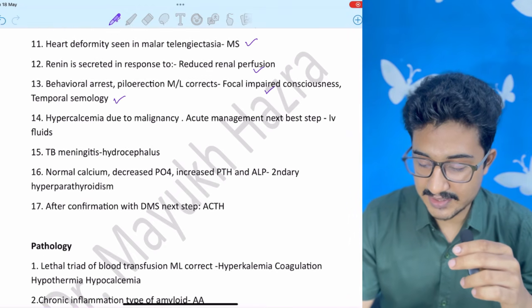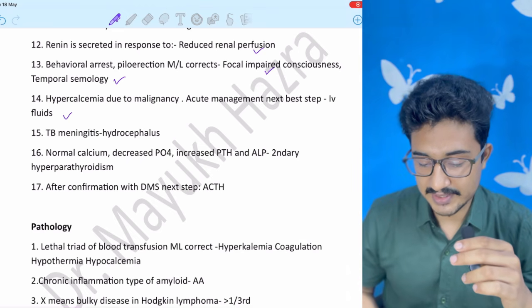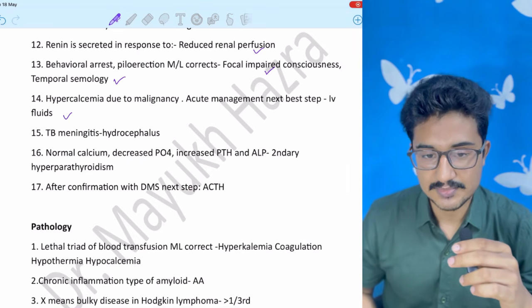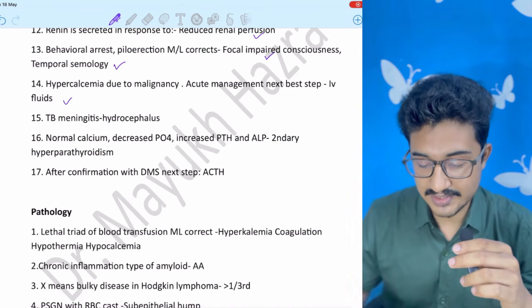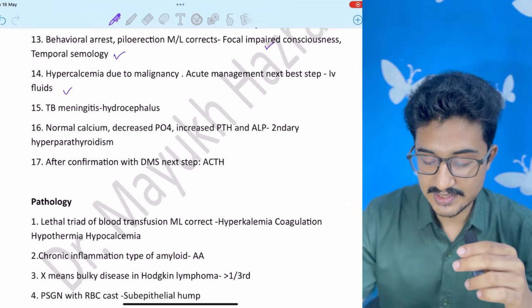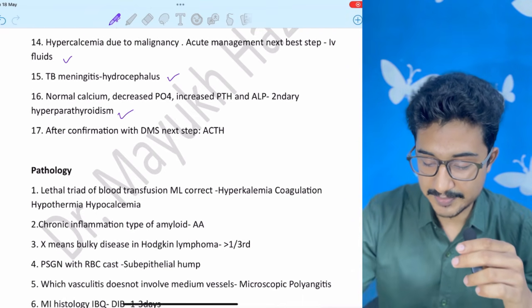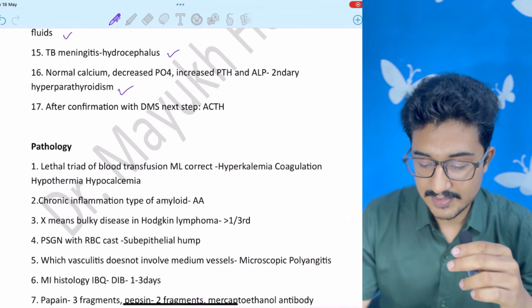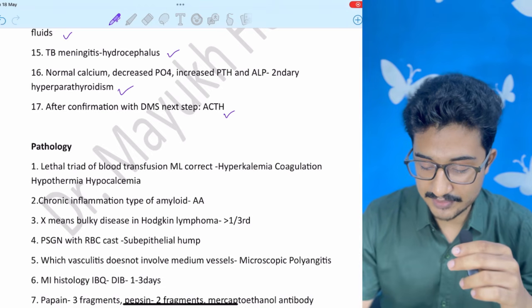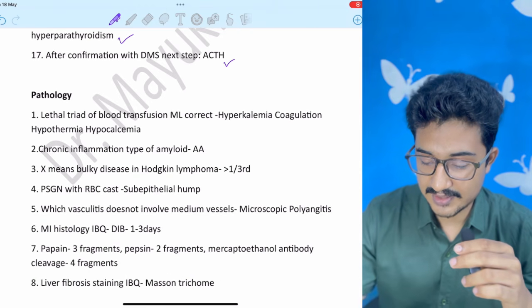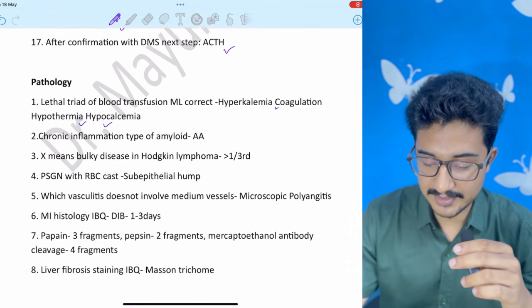Hypercalcemia due to malignancy, next best step is IV fluids. After that you give diuretics, bisphosphonates, salbutamol inhalation and all. If it was a sequence based question, in that sequence you will have to arrange. TB meningitis, you see hydrocephalus. Secondary hyperparathyroidism with the clinical scenario. After confirmation of DMS, next step is ACTH level evaluation. Lethal triad: hyperkalemia, coagulopathy, hypothermia, and hypocalcemia.